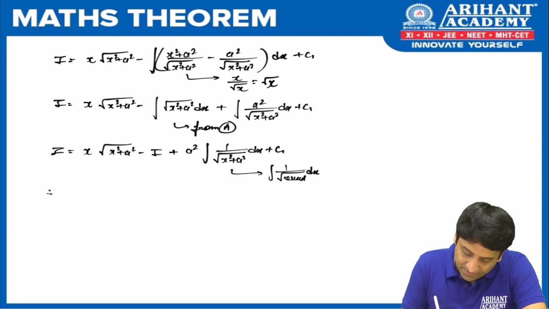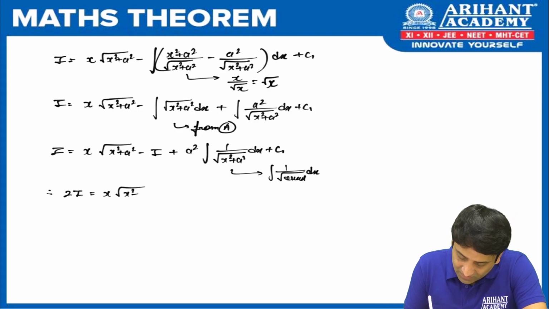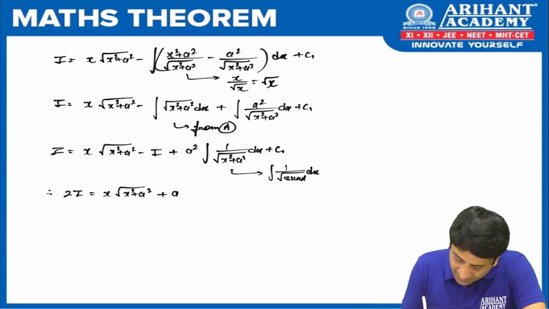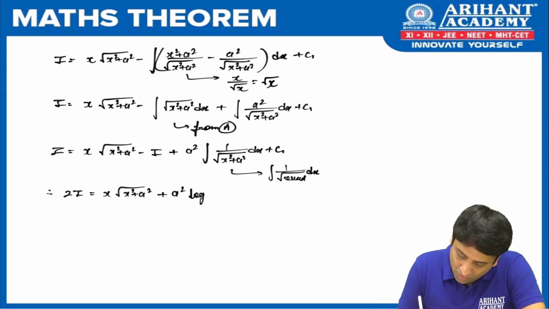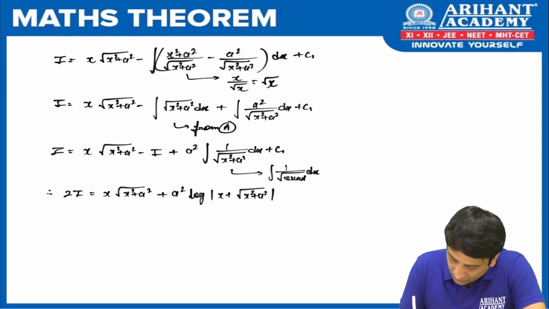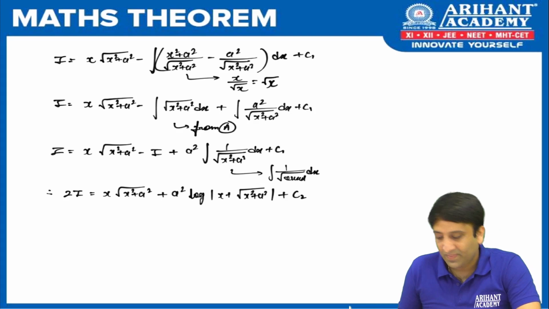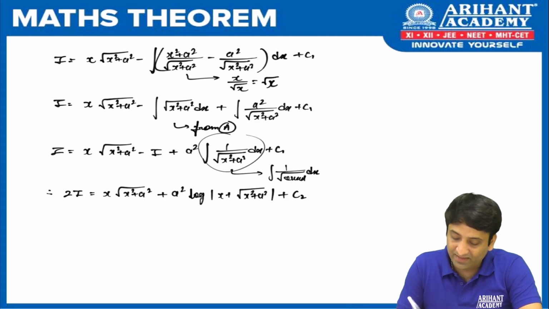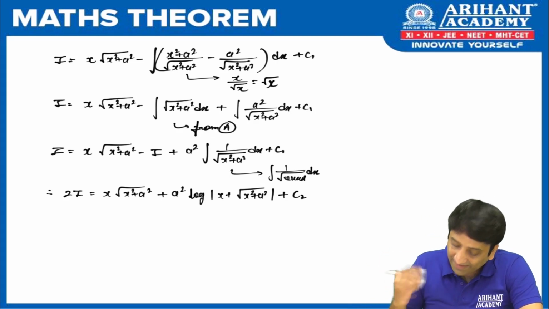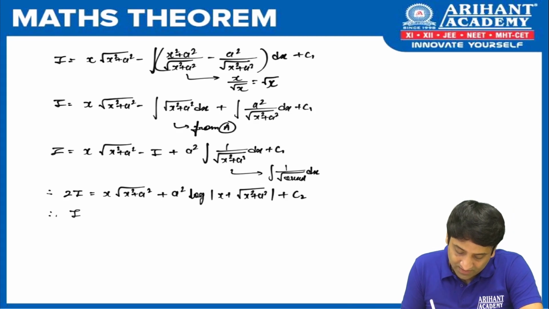Let us take I on the other side. Am I not going to get 2I is equal to x root of x square plus a square plus a square, and here I am going to write log mod of x plus root of x square plus a square plus c2. Why did I write c2? Because we have integrated this term.